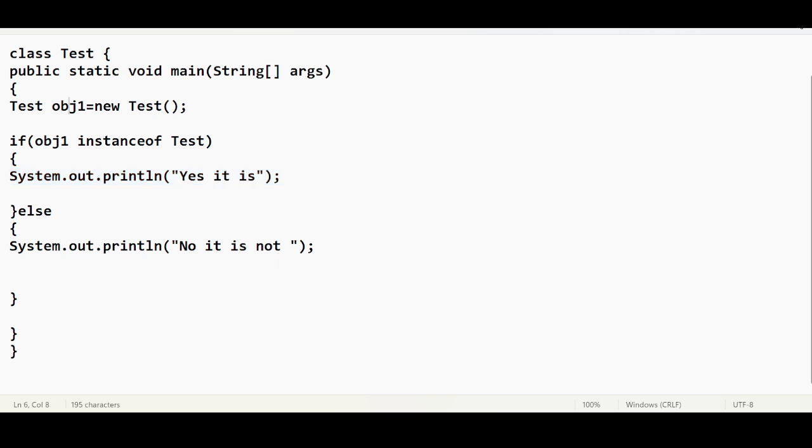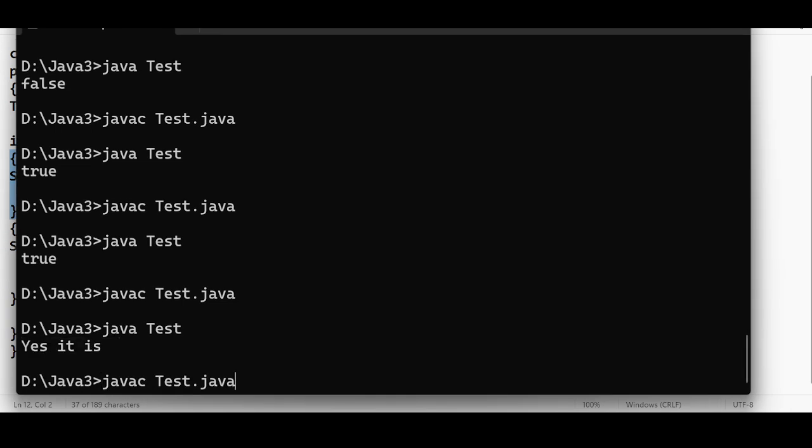Now if you see, instead of new test, if I'm declaring this as null, this is an interview question: which one will get executed actually? Yes, it is, or it is not. What we usually think is obj1 is instance of test, so this is going to get executed. Now you see the answer.